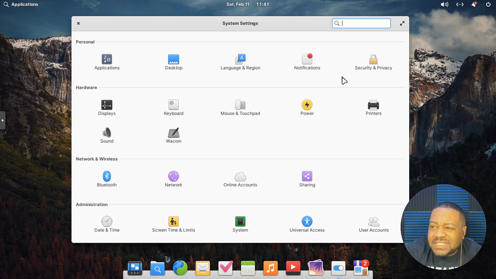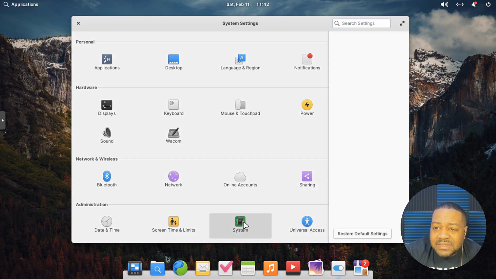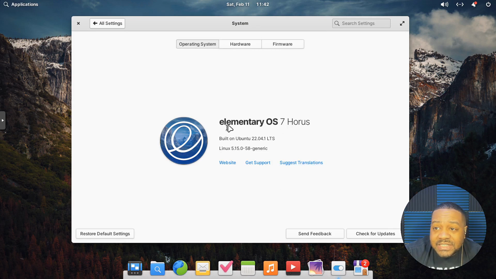So now just a little more on the system settings, you have everything you can basically do with the system. Applications, desktop, I won't go through all of it, but display, printer settings, all the base system settings you could do. And you can also go in here to the system and you can see what version you have. This is the operating system, elementary OS 7 Horus, built on Ubuntu 22.04 LTS. So that's one major thing about this release, it's built on top of 22.04, which is the long-term supported release. And it also uses the Linux 5.15 kernel.